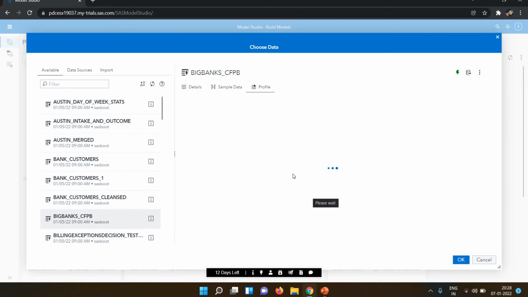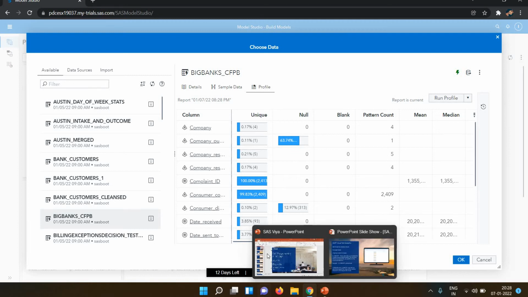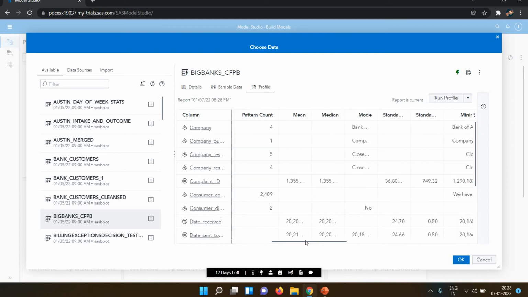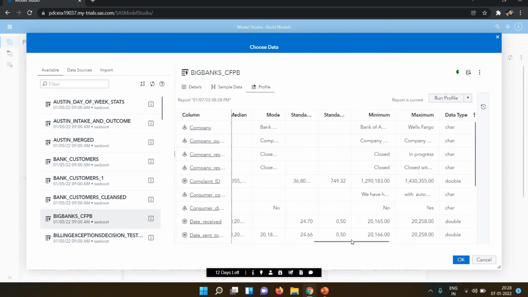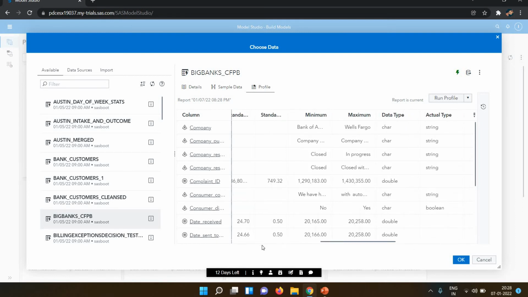In the profile you can see the sum, count, maximum, minimum, mean, median, how many blanks and nulls there are, pattern count, unique values, mode, standard deviation, data types, actual data length, and minimum and maximum length. Here the complaint ID is unique for everyone.